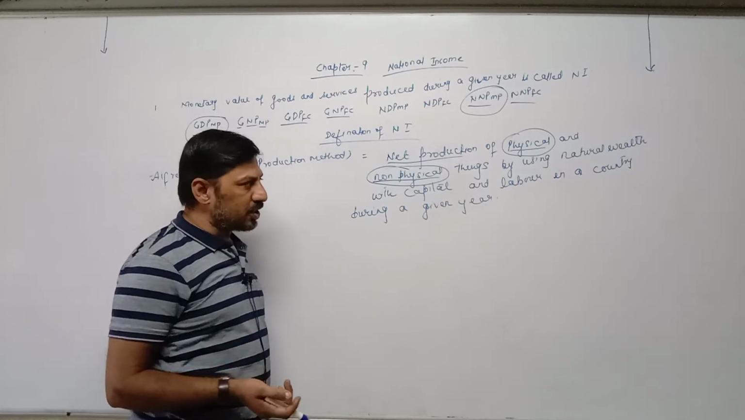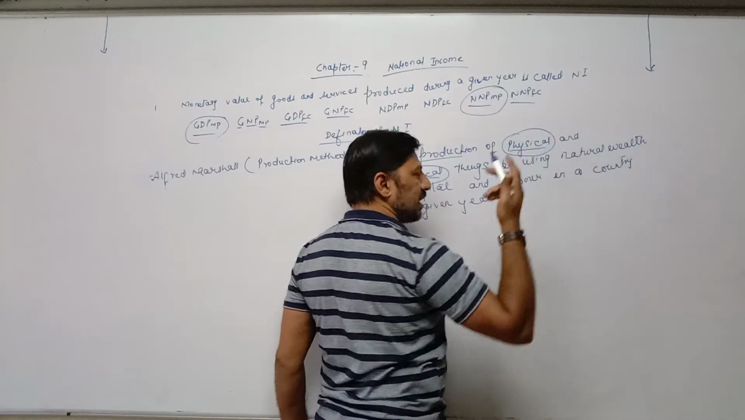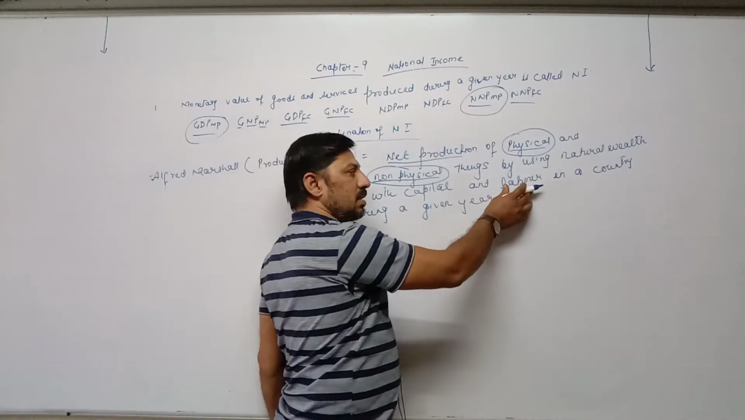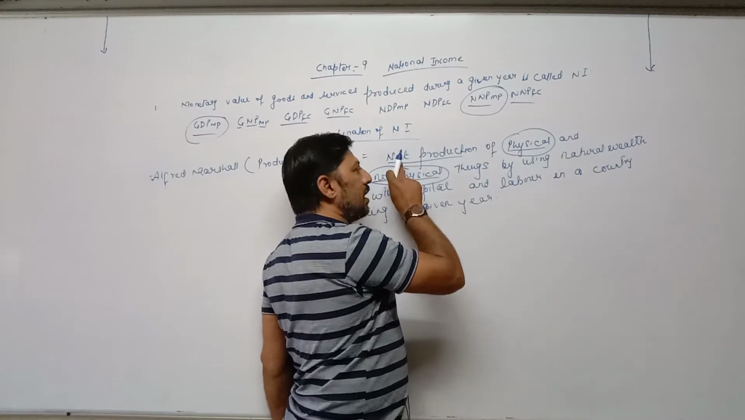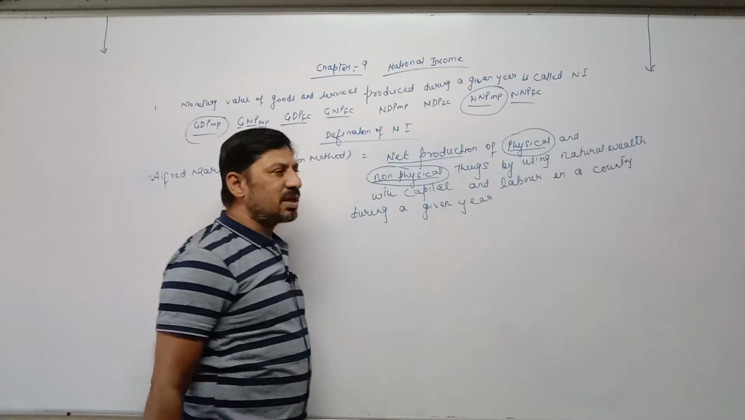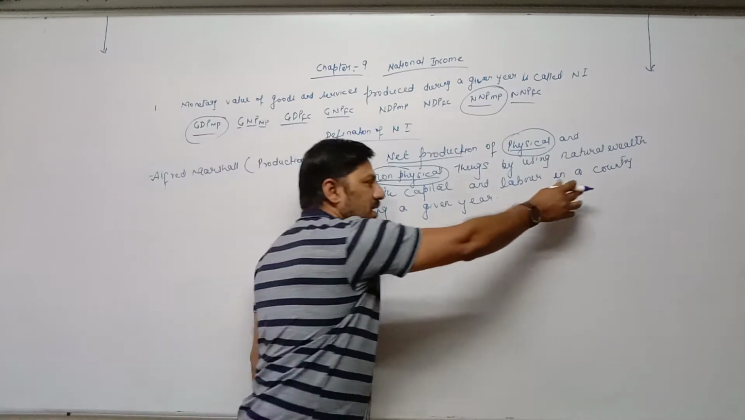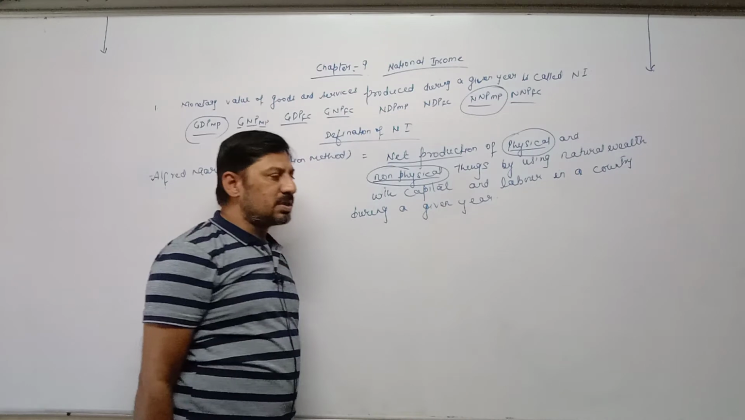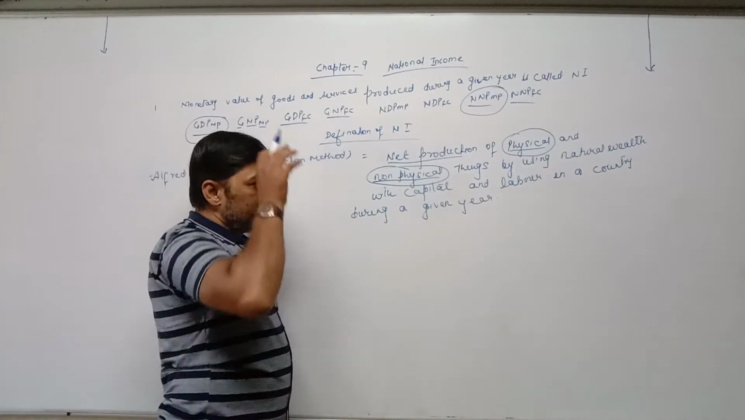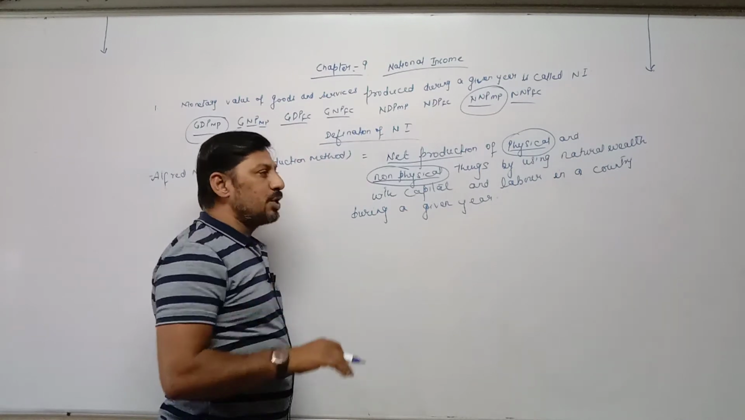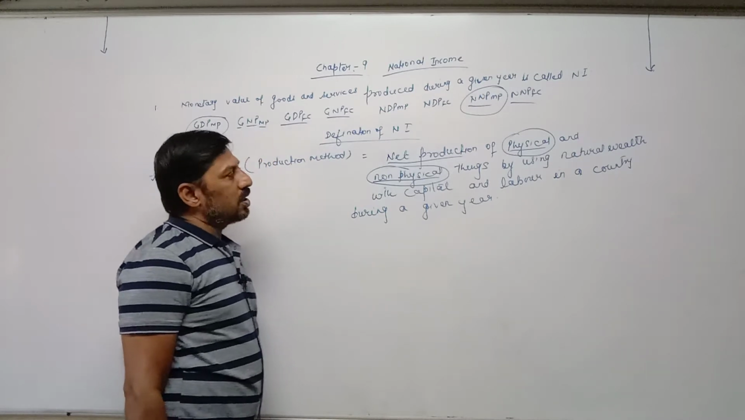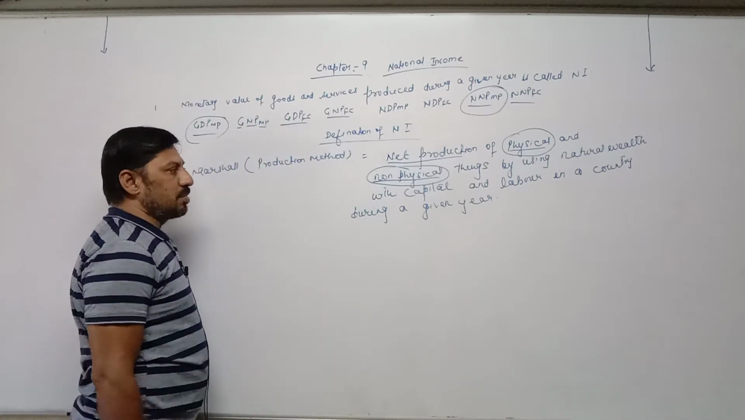By using factors of production. By using natural wealth means natural resources, with capital means machineries, and labor, in simple language we can say net production of physical and non-physical things by using various factors of production in a country during a given year. During a given year means in the current year. So whatever goods and services produced by different sectors by using different factors of production in the current year is called national income according to production method.